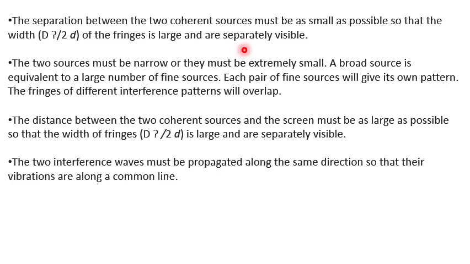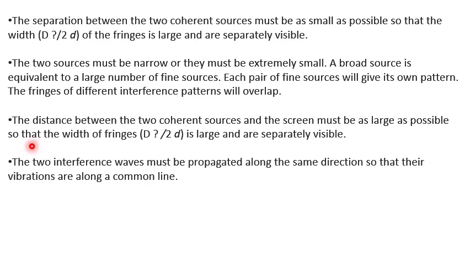The next condition is that the two sources must be narrow, extremely small. A broad source is equivalent to a large number of finite sources. Each pair of finite sources will give its own pattern, and the fringes of different intervals will overlap. That's why we cannot use broad sources. We always use small sources for sustainable interference.